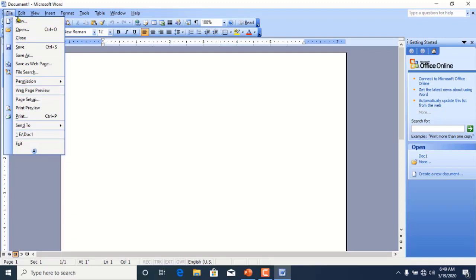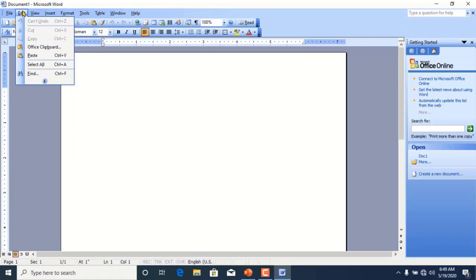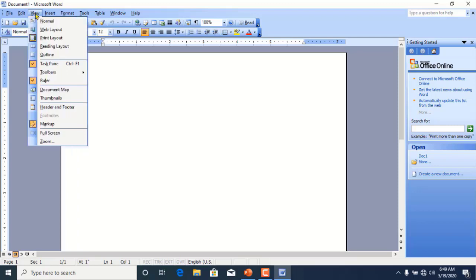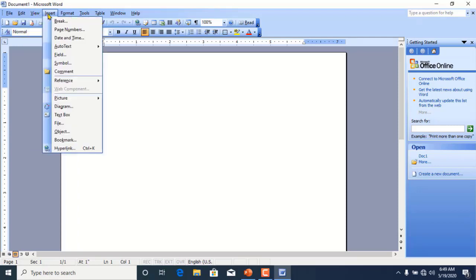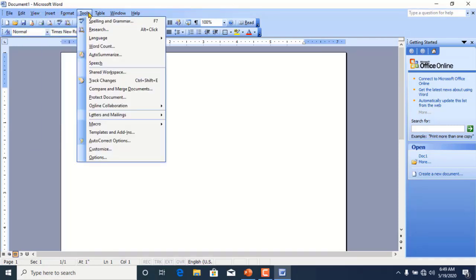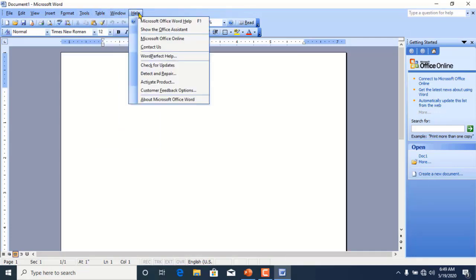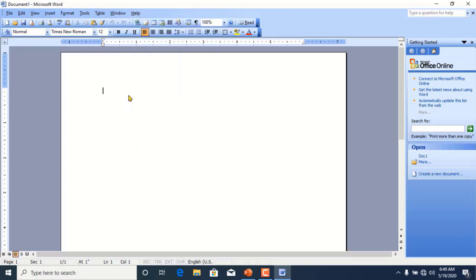In the same way, when we click on edit, then there is cut, copy, paste, select all, and find commands available here on edit menu. In the same way, view menu has some commands, insert menu, format, tools, table, window, and help. It opens the list of commands, or you can say a drop down menu.